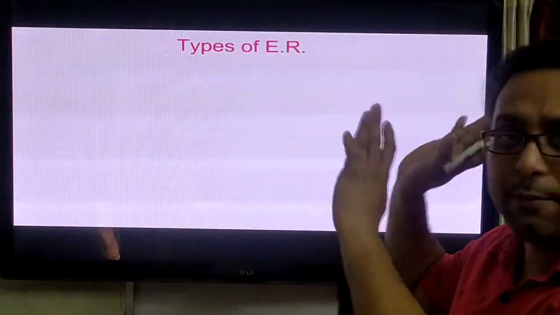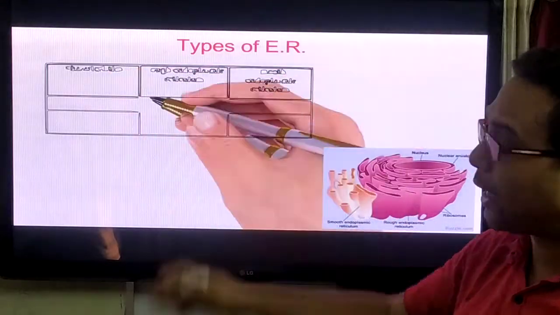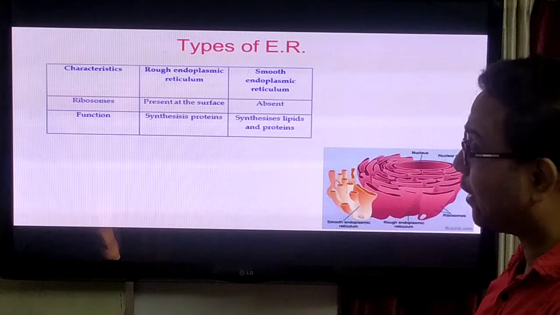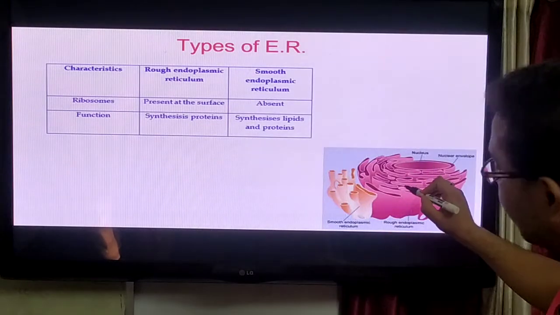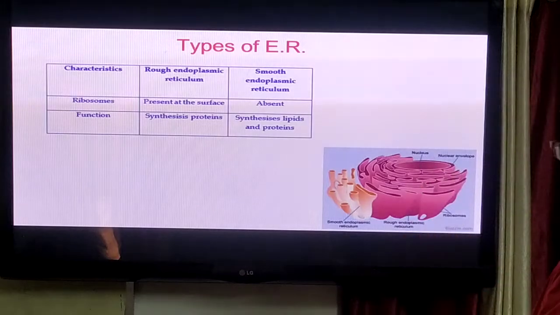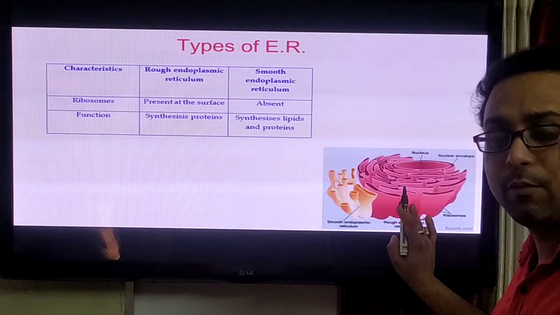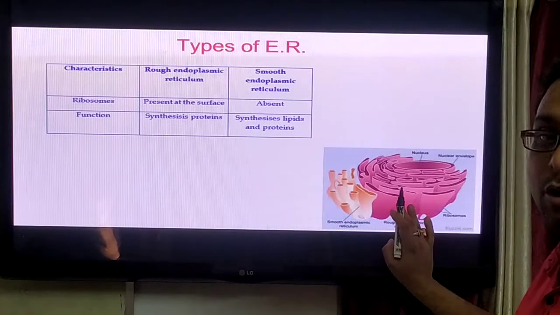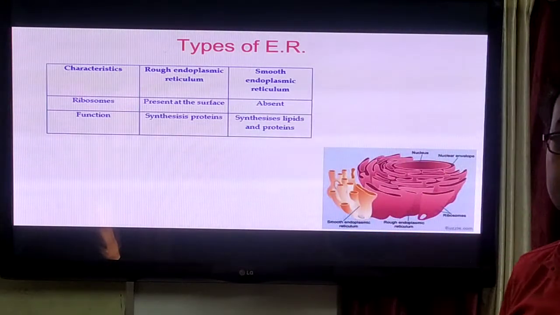But this is the important question for your school level syllabus. There are two types of endoplasmic reticulum, RER and SER. But what is the difference? You can observe that near the nucleus, endoplasmic reticulum is present which has some ribosomes attached to it. That time it is called rough endoplasmic reticulum.